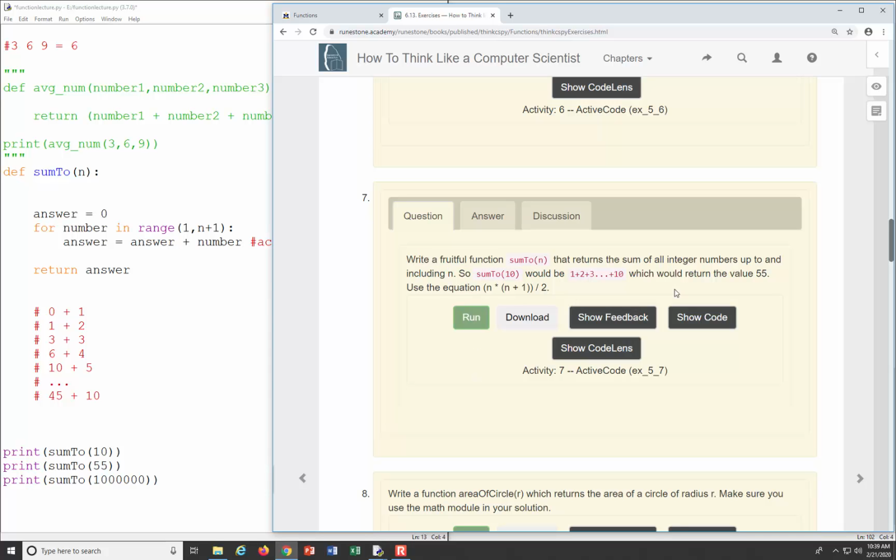So we're writing that second function, sum2, which does the same thing, but this time we use this really nice equation that calculates the summation for us. We take our n value, multiply it by n plus 1, then divide everything by 2. For example, we take 10 times 11, so we get 110, we divide by 2, we get 55. So it works out every time. Okay? This is pretty easy. It's pretty similar to what we did last time.